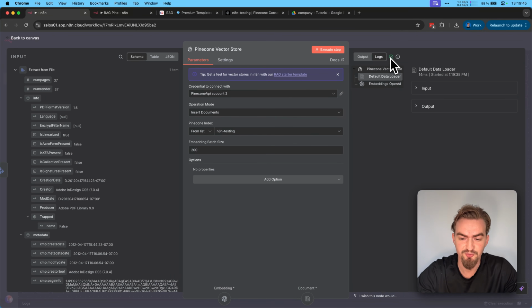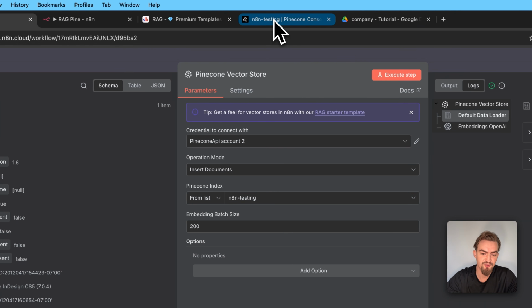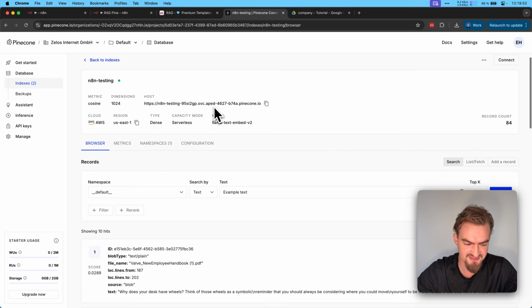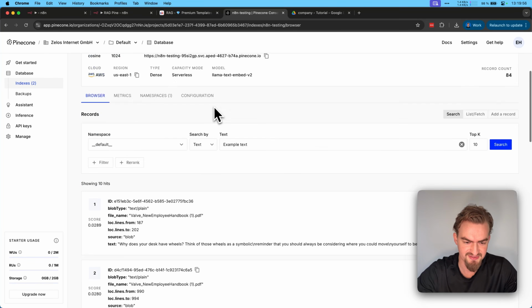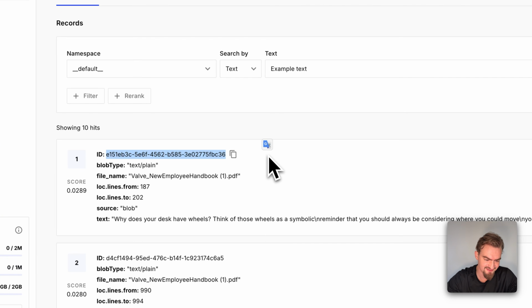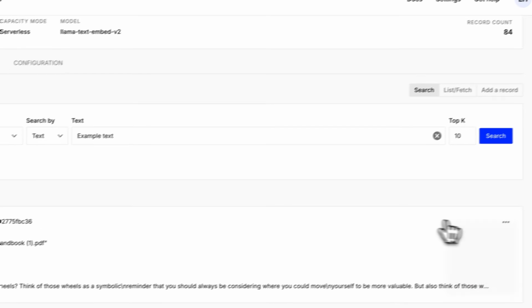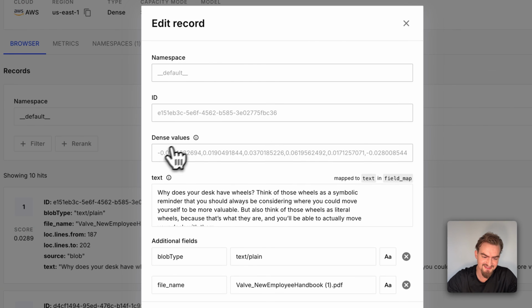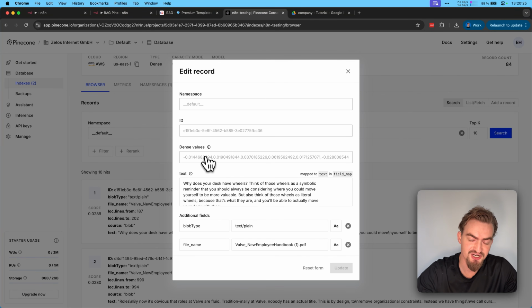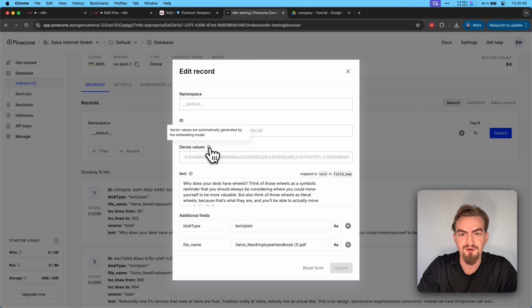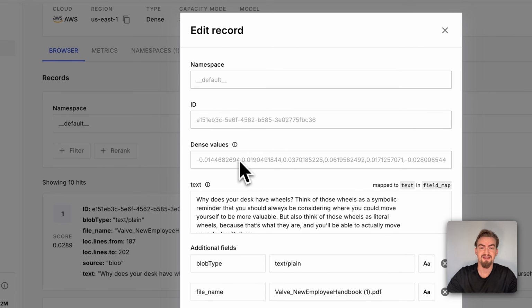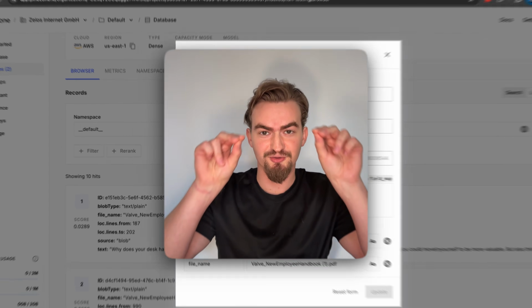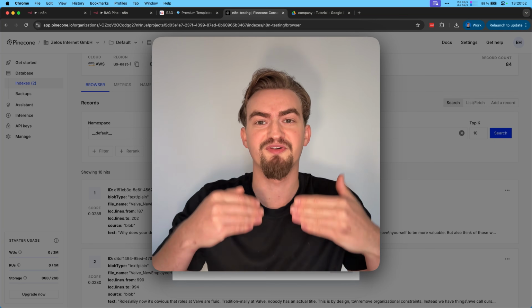Now we receive the message that it worked. When I go now back to our Pinecone vector database, you will see here that we have many new elements. Each element has an ID and a text chunk. When I click here the three dots and click edit, you will see here the vector for this chunk that our embedding model generated. So next time we provide this embedding model a search query, it will also create a vector like this. And then we will check which dots are close to this search query and provide these chunks.